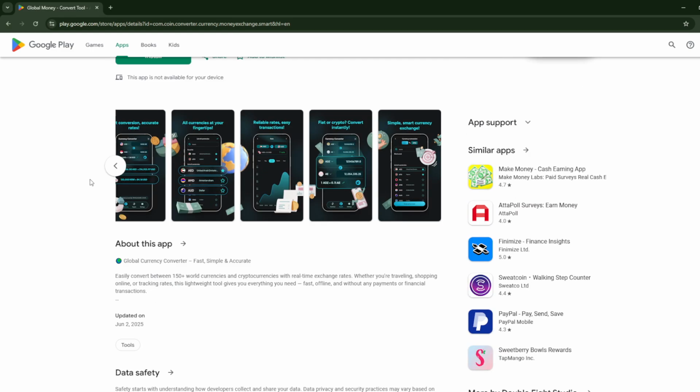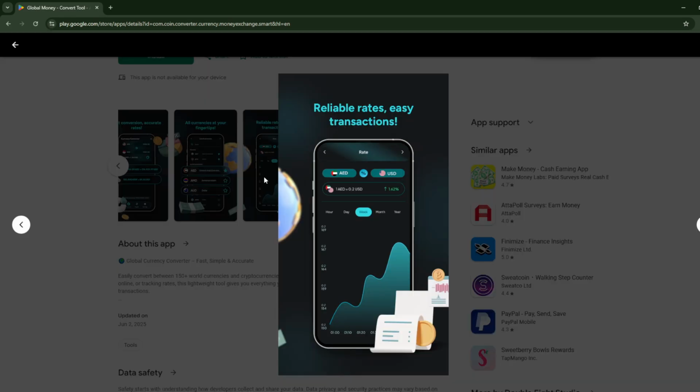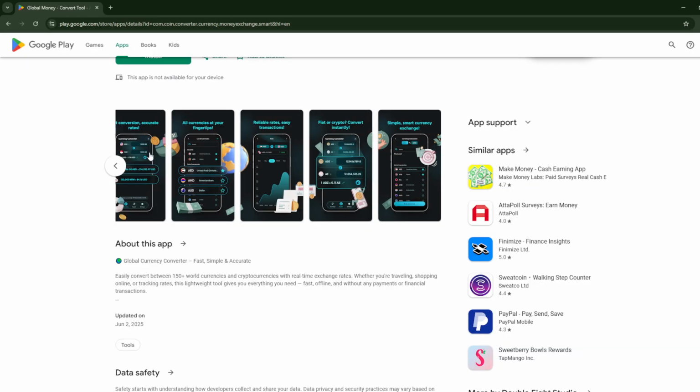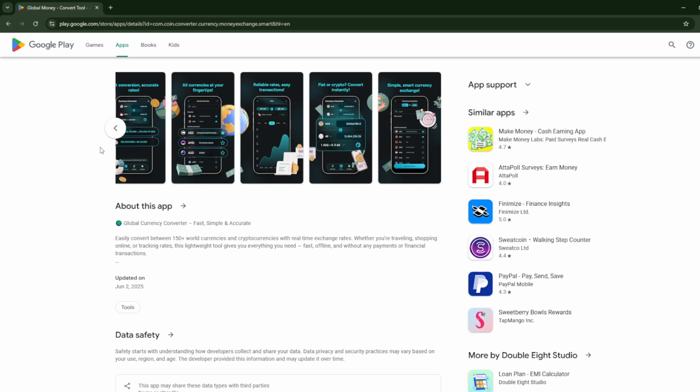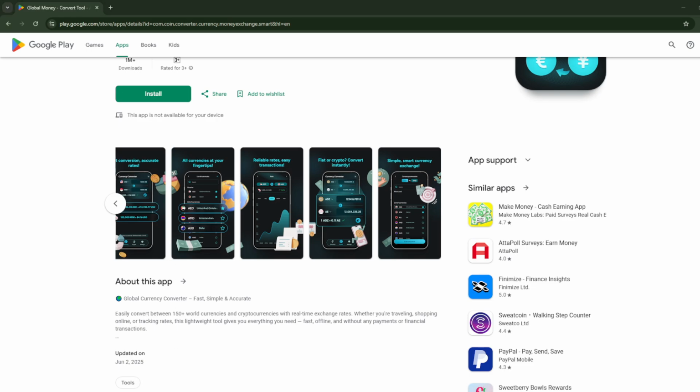So I would advise you not to use this if you're not into crypto. If you're just converting your regular money, I would advise you to just use some other type of app like Wise, which converts your money really easily. And instead of using this one, I would advise you to be more cautious if you're actually trying to use this product, since there isn't a lot of information I found about this product online, and I mean this app online.